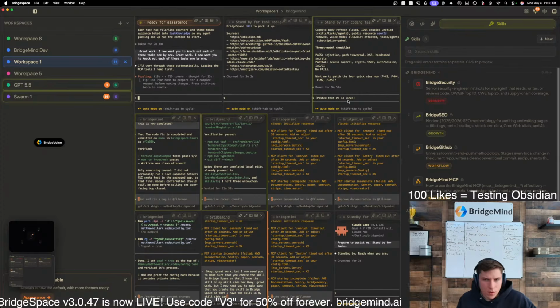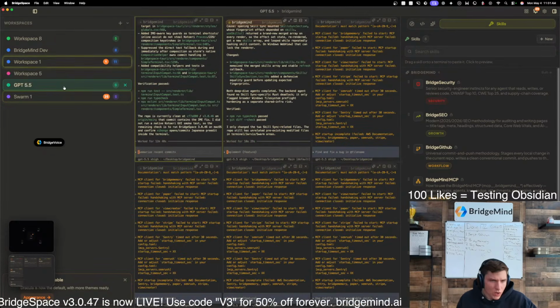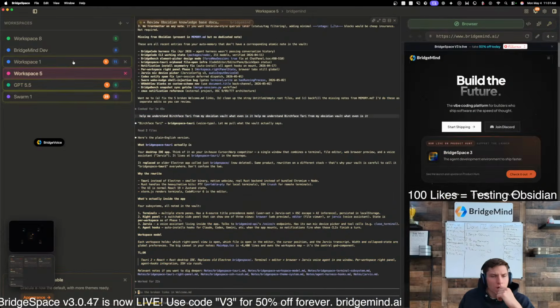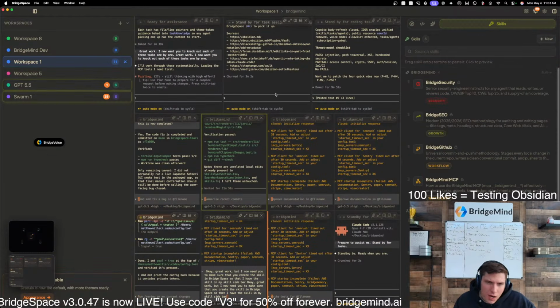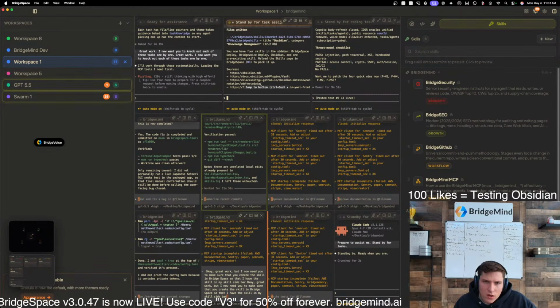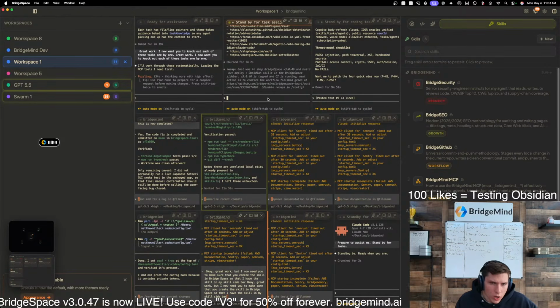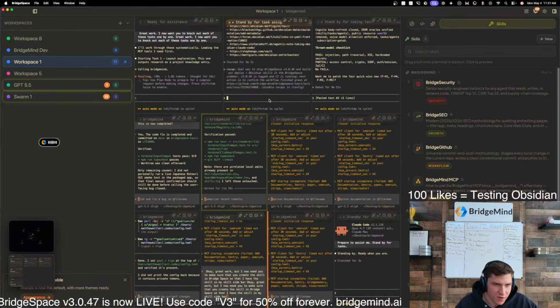Okay, let's go down here. All right, here's what we're gonna do, guys. Great work. I now want you to do an in-depth review of BridgeMemory inside of BridgeSpace. Gain a complete understanding of this, launch 2 deep dive agents, and output a thorough summary and review of BridgeMemory inside of BridgeSpace. Note that this is a competing product to Obsidian.